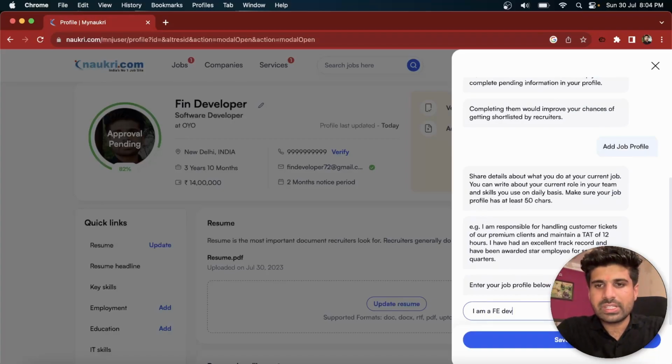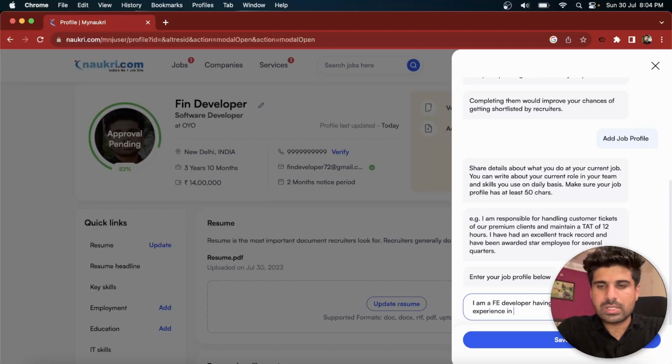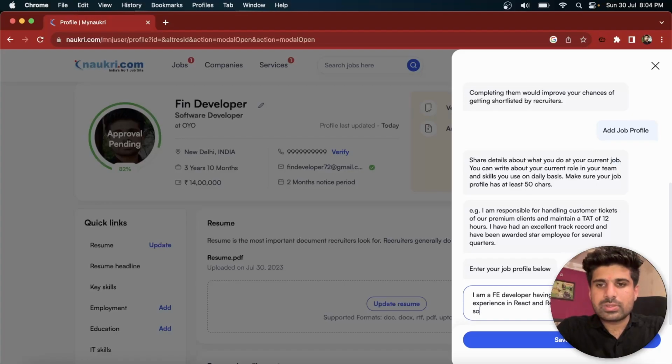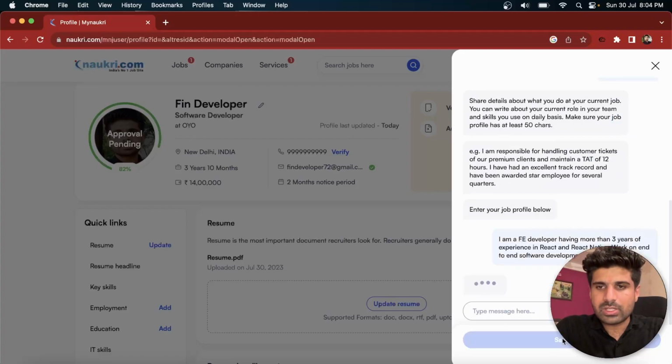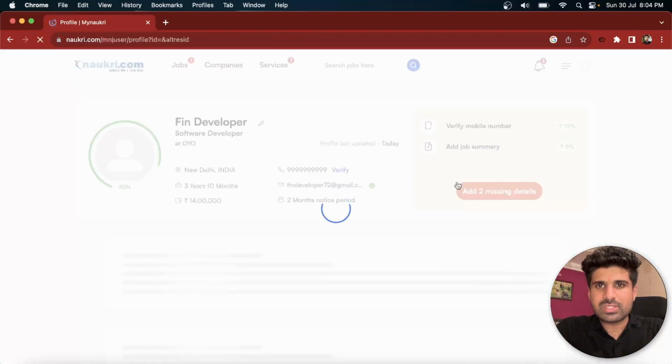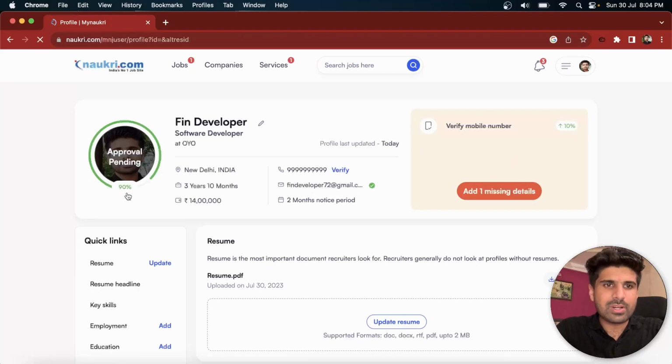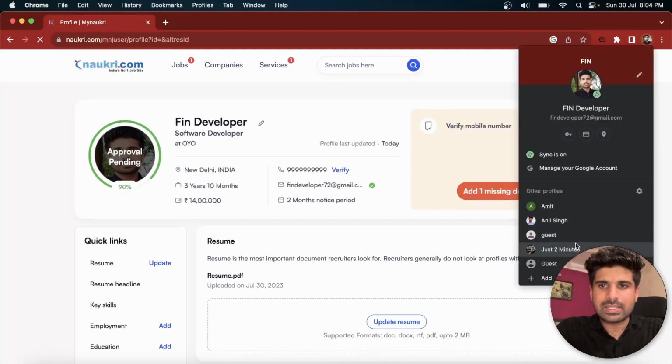I am a front-end developer having more than 3 years experience in React and React Native, work on end-to-end software development. So you need to elaborate it like that, and I'm just making it short. So let me refresh this page. Now as you can see, my profile got 90%, and if you verify your phone number, it would go 100%.